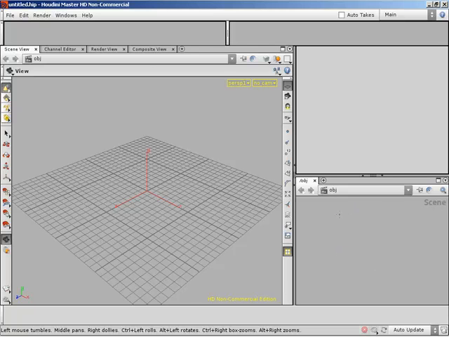But we also have the ability to stack more panes in here as well. So by default, we get not only our network editor, but we also get a tree view and a material palette.